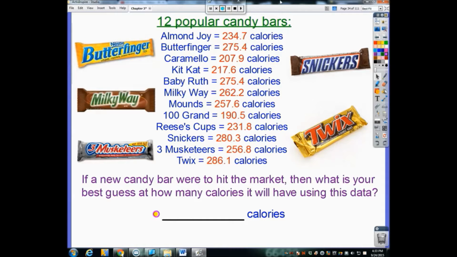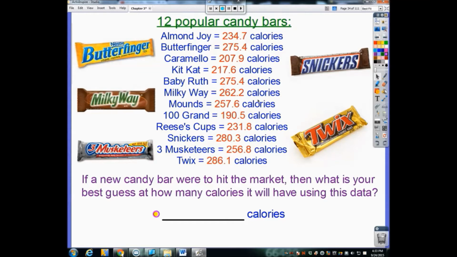So for example, if I had 12 popular candy bars, and these are all the actual calorie contents of them that I went and researched, I've got anything from an Almond Joy down to a Twix here. If a new candy bar were to hit the market, like a chocolate stats bar, what would be our best guess, just pure guessing, based on these 12 candy bars, how many calories that candy bar would have? Well, if we don't know what's in that candy bar at all, if it's got peanut butter or nougat or whatever kind of filling we could stick in this thing. Maybe it's just like a regular Hershey bar. Maybe it's just chocolate. Who knows?